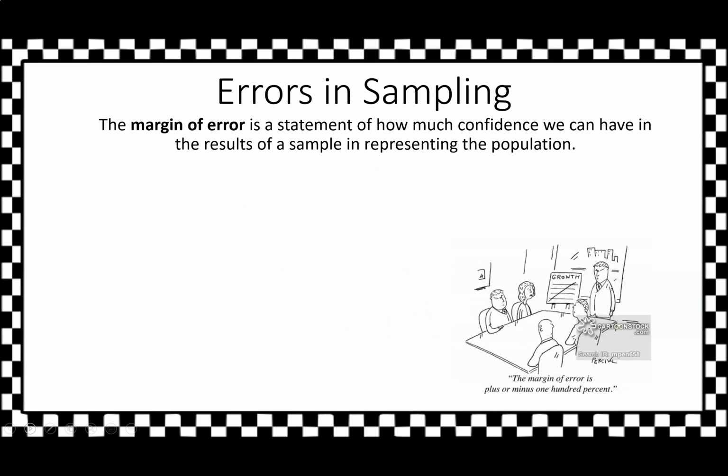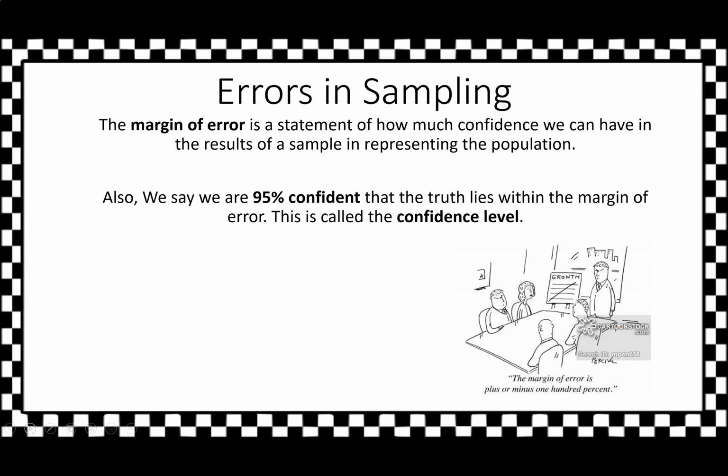Let's talk about errors in sampling. The margin of error is a statement about how much confidence we can have in the result of a sample in representing the entire population. So for example, we can say we are 95% confident that the truth lies within the margin of error. This is called a confidence level. So we clearly have a margin of error here because we're not saying we're 100% confident. Unlike this joke that says the margin of error is plus or minus 100%. LOL.